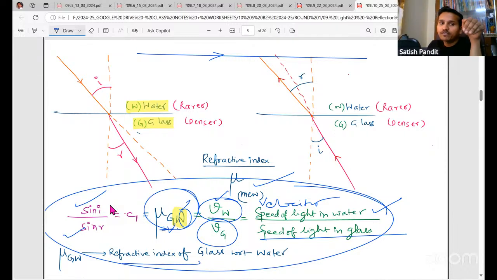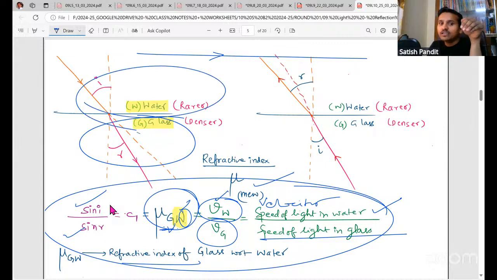So refractive index of glass with respect to water is Vw by Vg. See, Vw means not velocity of water, but velocity of light in water. Vg is not velocity of glass. Glass will not move. Light will move in glass. Some people will say velocity of glass, velocity of water. It's not like that.